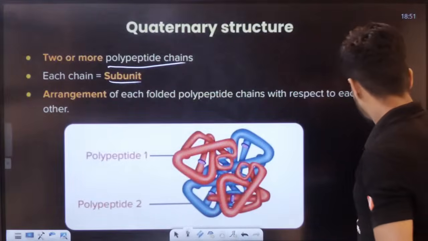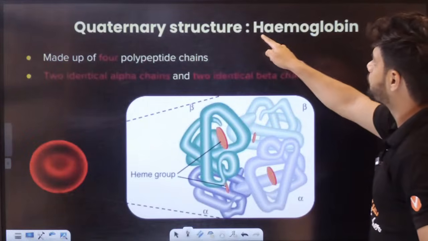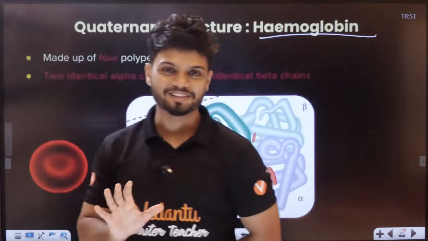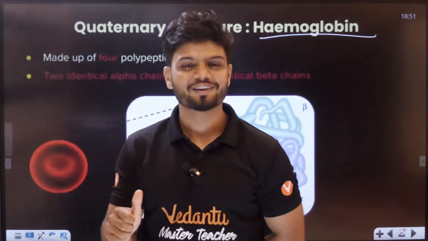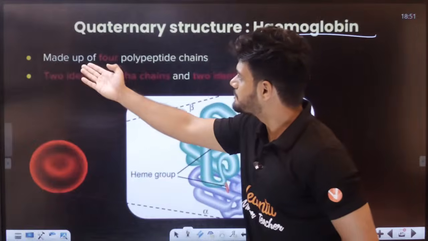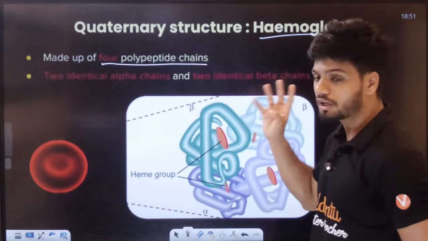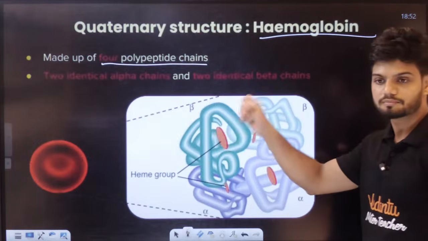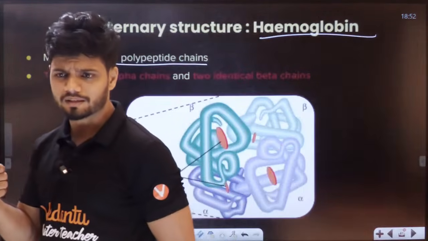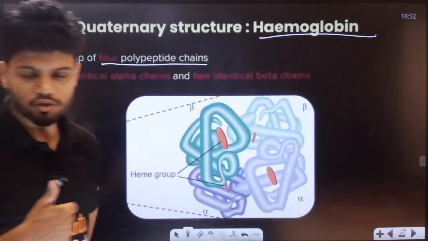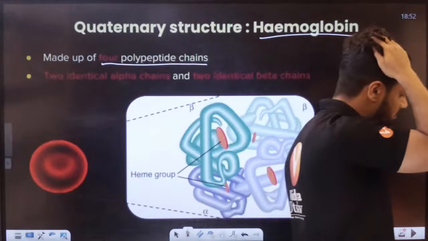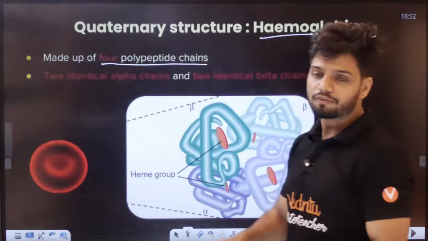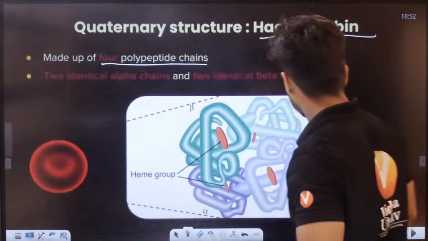So the example is hemoglobin. Clear, all of you? Very easy to understand, no? It is made up of four polypeptide chains in total: two alpha chains and two beta chains. Can I get a thumbs up in the chat?